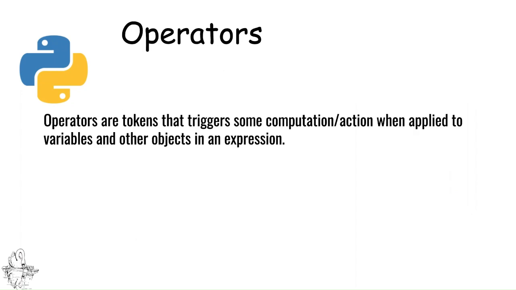Now, moving to operators. Operators are tokens that trigger some computation or action when applied to variables or other objects in an expression. Like plus is an operator, minus is an operator, division operator. Like this you have different types of operators.